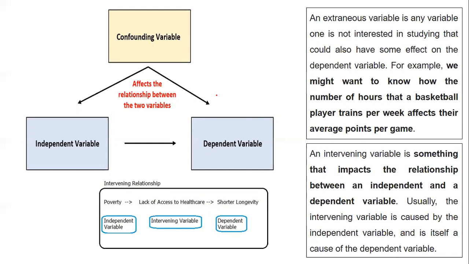An intervening variable impacts the relationship between the dependent and independent variable. It is caused by the independent variable and is itself a cause of the dependent variable. So it may not directly affect the relationship, but does so indirectly, disturbing it, you can say.